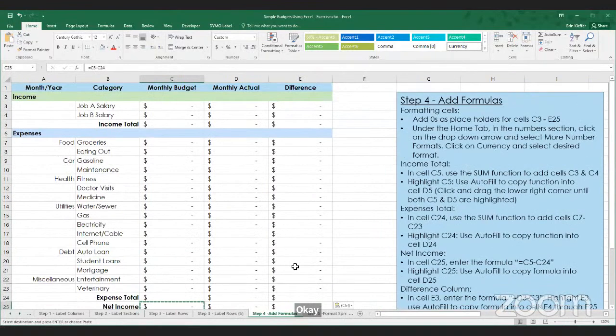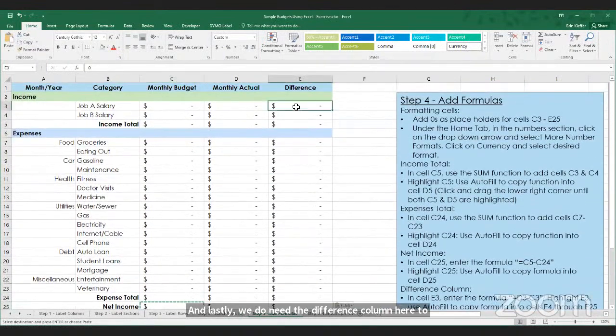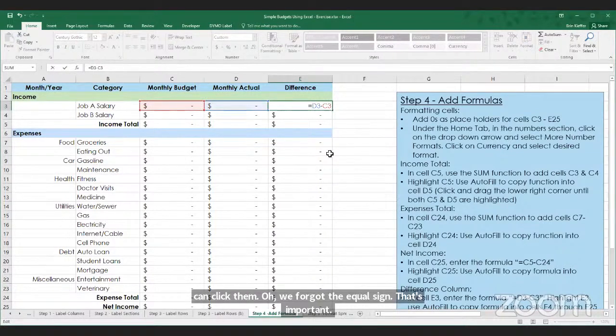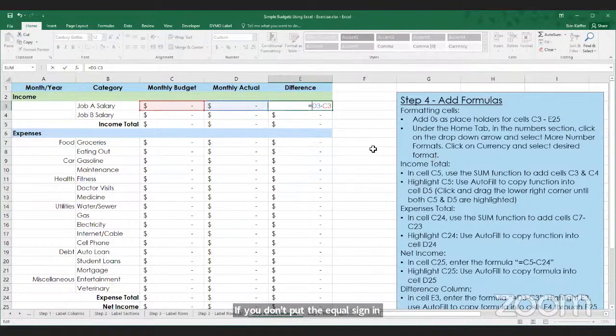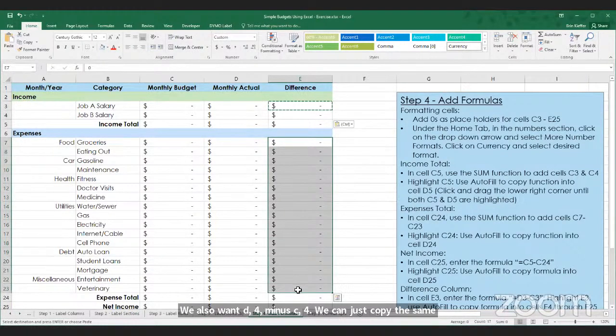And lastly, we do need the difference column here to work out. So in cell E3 up here, we're going to go ahead and put in D3 minus C3. You can click them. Oh, we forgot the equal sign. That's important. If you don't put the equal sign in, it will not interpret it as a formula, and it just won't work. So we'll go and do this. And since D3 minus C3 is consistent, we also want D4 minus C4. We can just copy this same formula all the way down across all of our income and expense marks.